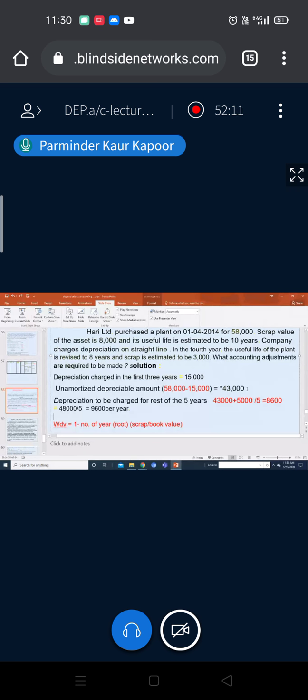And if the rate is not there, then you know how to calculate the rate: 1 minus the nth root of scrap divided by book value, where n is the number of years. This will be your new book value, and this will be your scrap value. If a new scrap value is given, use the new scrap value, otherwise the old scrap, and accordingly you are going to calculate the rate. Now, what do you want to ask?